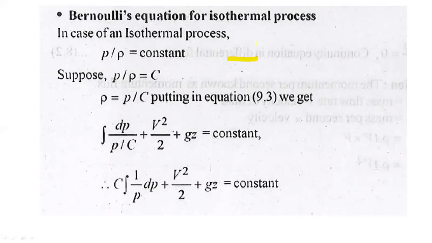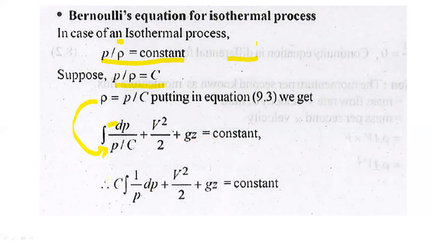In the case of an isothermal process, P upon rho is equal to constant. Suppose P upon rho is equal to C, or rho is equal to P upon C. Putting this value in equation 9.3, we replace rho with P upon C, giving the integration of dP upon P upon C plus V square upon 2 plus GZ is equal to constant.